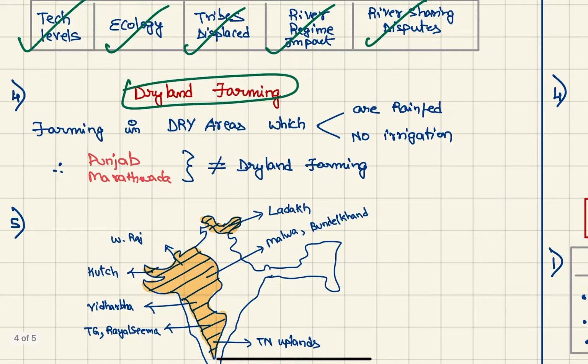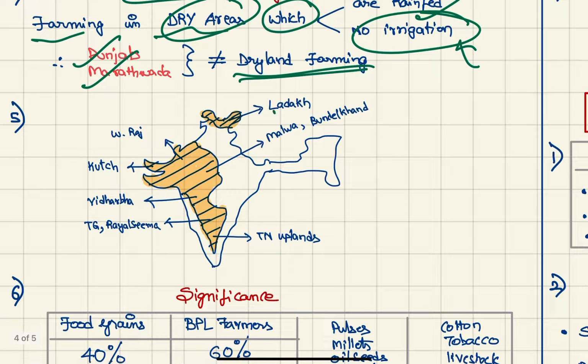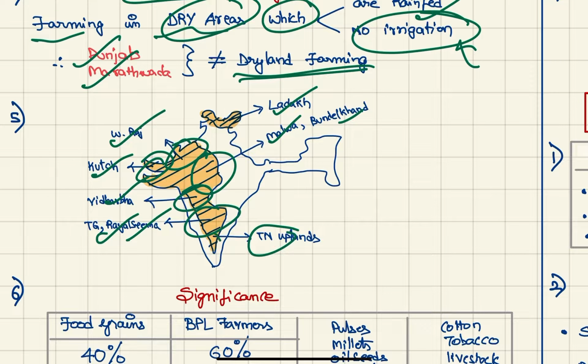Now coming to dryland farming, it is farming in dry areas which are rain fed and do not have any irrigation. Therefore, Punjab and Marathwada, though they are dry, have irrigation, so they do not come under dryland farming. The dryland farming regions are Ladakh, Malwa, Bundelkhand, Western Rajasthan, Kutch region, Vidarbha region, Telangana, Rayalaseema region, and Tamil Nadu uplands region.